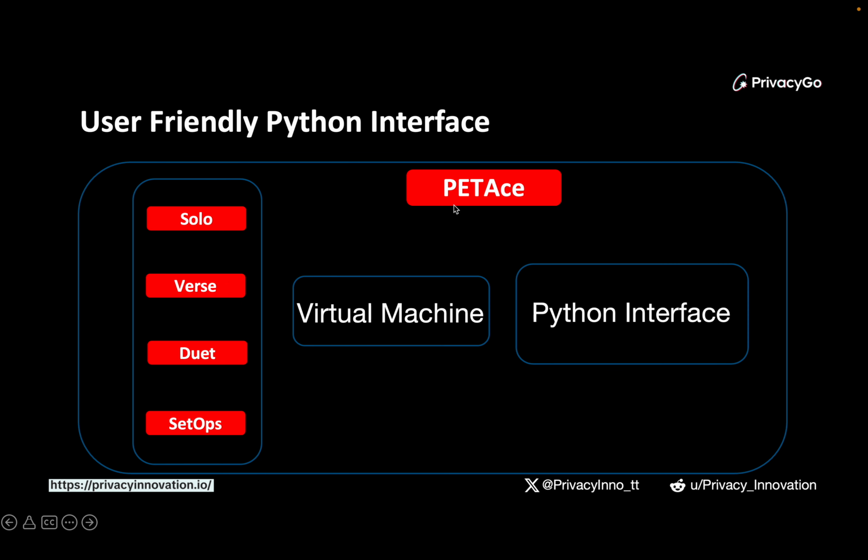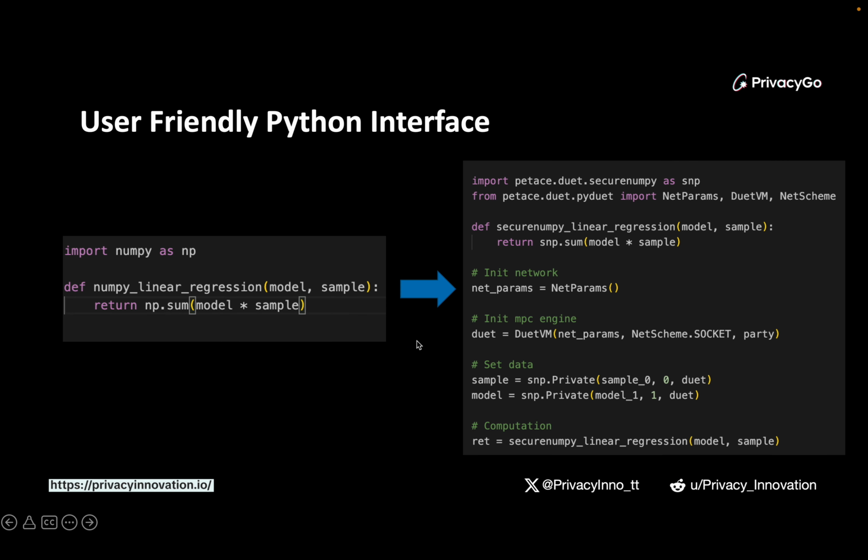For the Python interface, we have this structure of the virtual machine. We also have a compiler which will compile the corresponding Python code into instruction code, and the virtual machine will run these instructions with the underlying MPC framework. Here we want to show a simple example of how to use this Python interface.